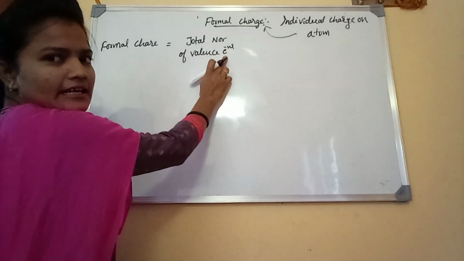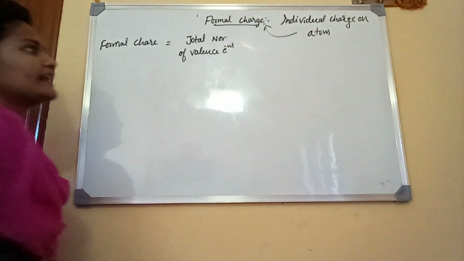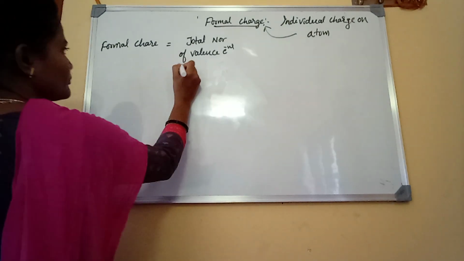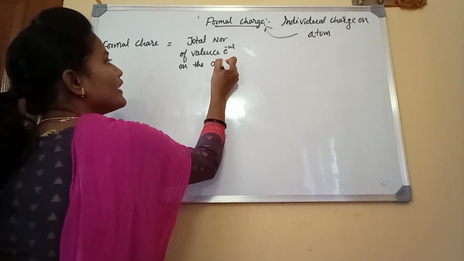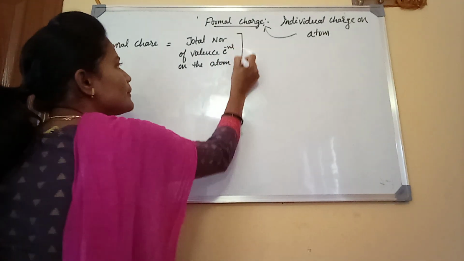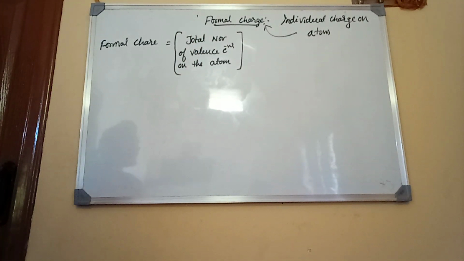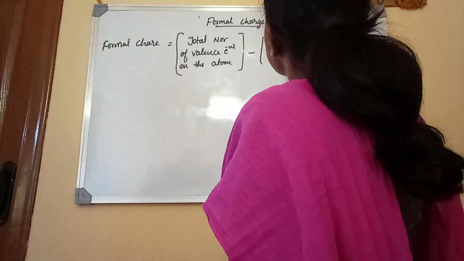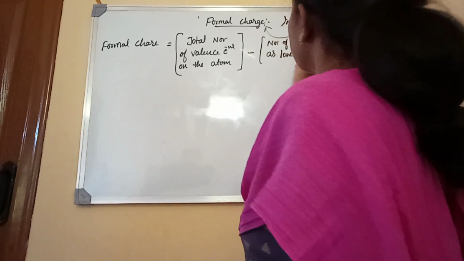The total number of valence electrons on each atom; first we must write the total number of valence electrons of each atom, minus the number of electrons as lone pair.